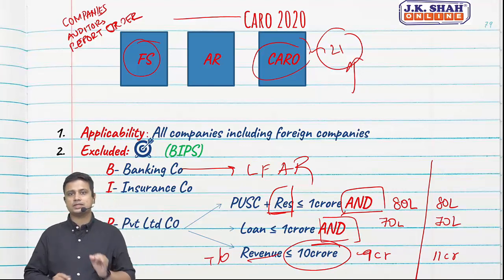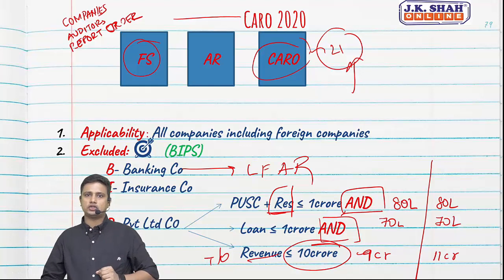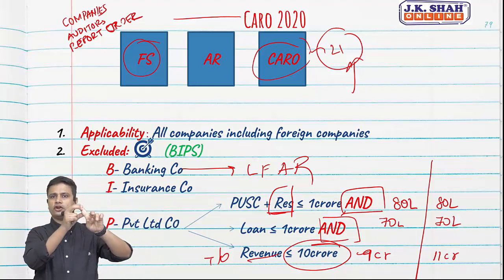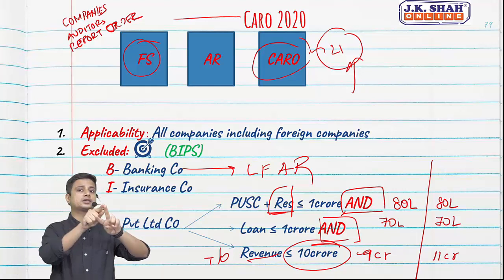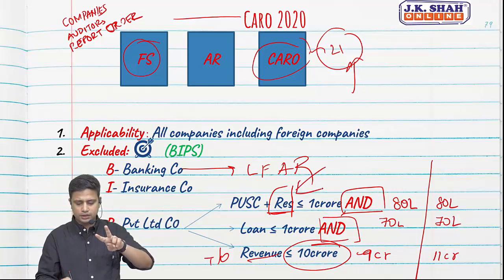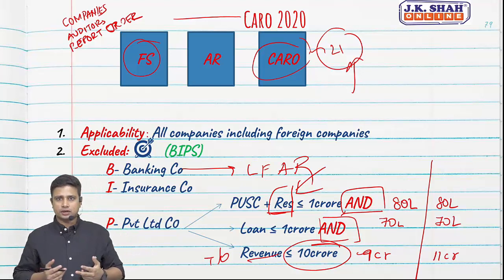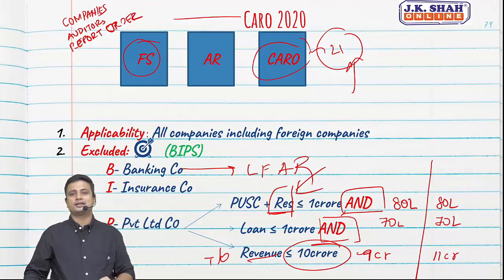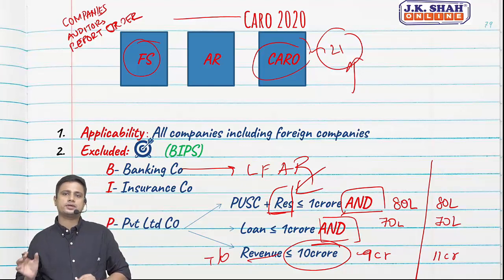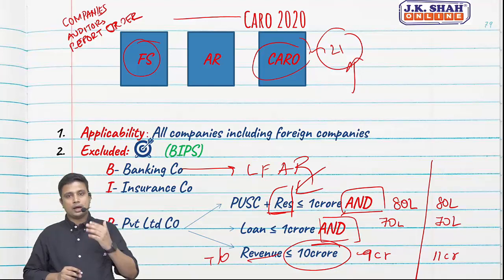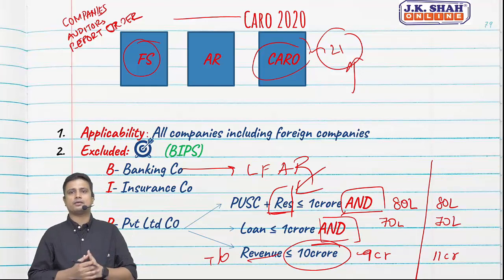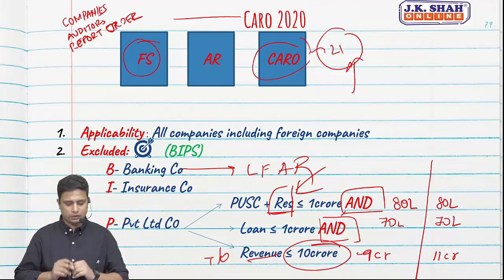So from B, what did we see? Banking company. I, insurance. P, private limited company, provided three conditions are fulfilled. Paid up share capital plus reserves. I am again stressing on the word reserves, because in a lot of things where we have studied the criteria, it only specifies paid up share capital. But here they are also considering reserves. So paid up share capital plus reserve is less than or equal to 1 crore. And loans is less than or equal to 1 crore. And revenue is less than or equal to 10 crore.